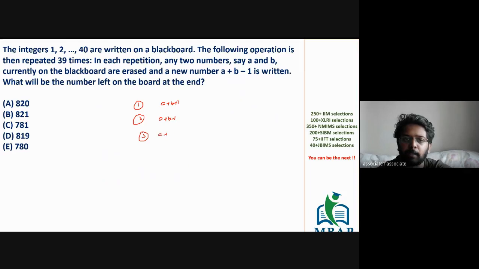Third step he's doing a plus b plus 1. Fourth step he's doing a plus b minus 1. He went on continuing this for 39 times. And the question to you is, now if I change my operation, what do you think is the final value which will come in the end?